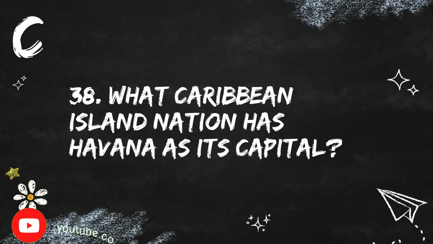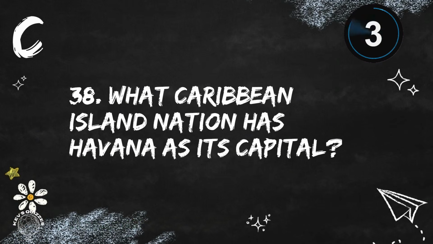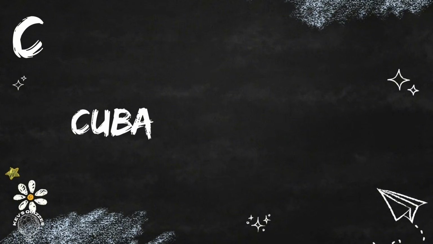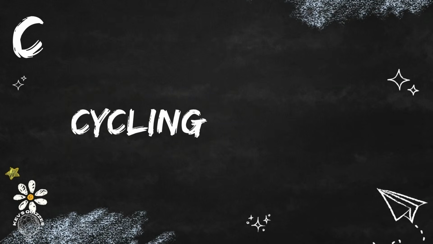Question 38. What Caribbean island nation has Havana as its capital? Havana is the capital of Cuba. Question 39. Which sport takes place in a velodrome? The sport is cycling.